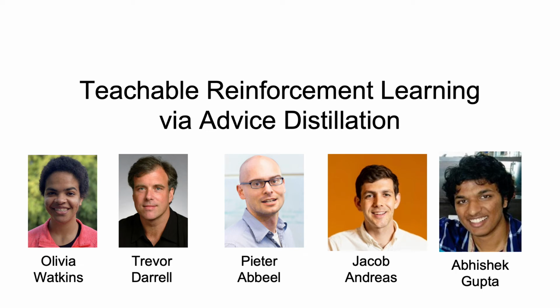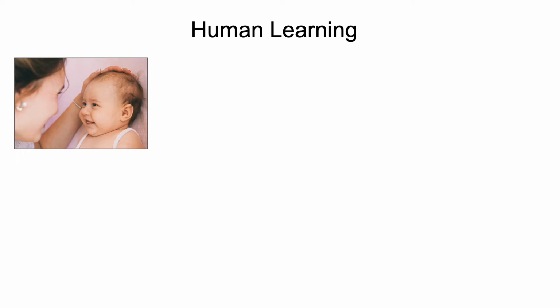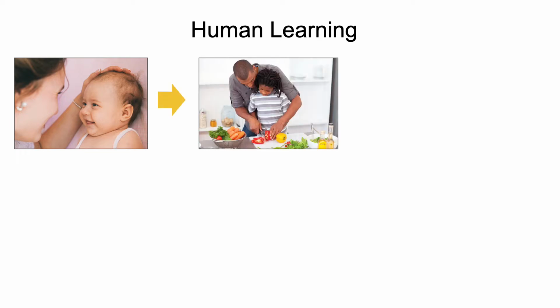Today we'll present to you teachable reinforcement learning via advice distillation. From birth, humans are taught with a diverse set of feedback forms. As babies, we learn from forms which are simple but easy to understand, such as smiles from our parents.